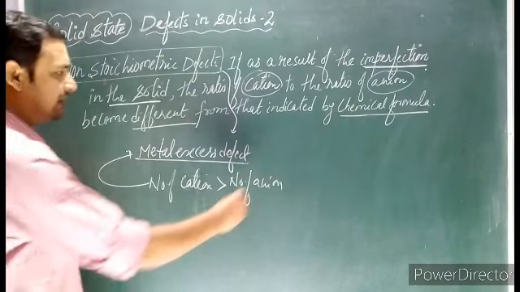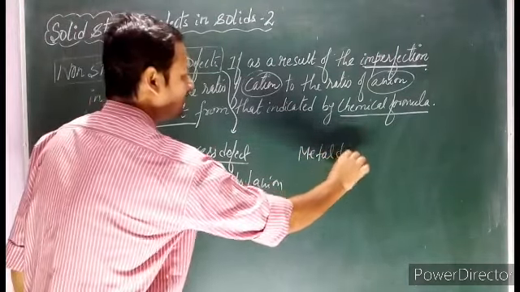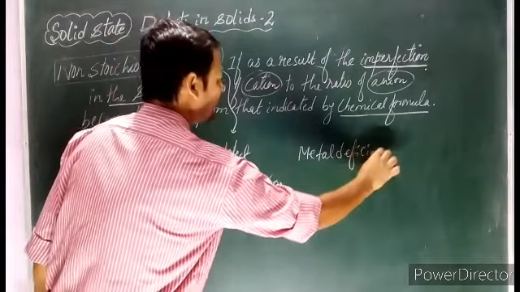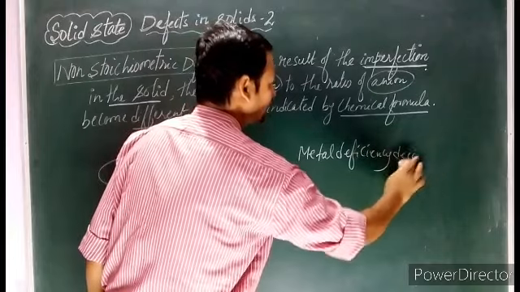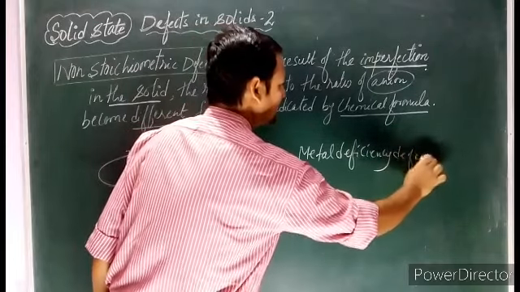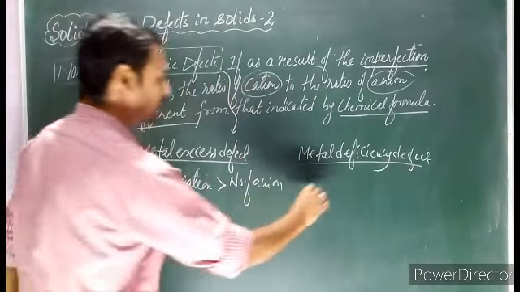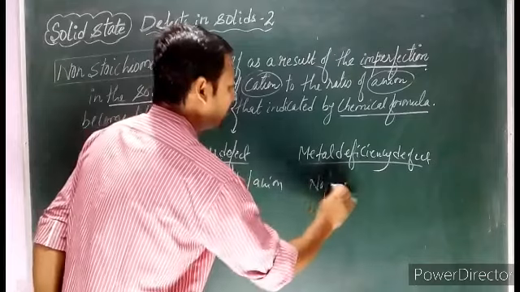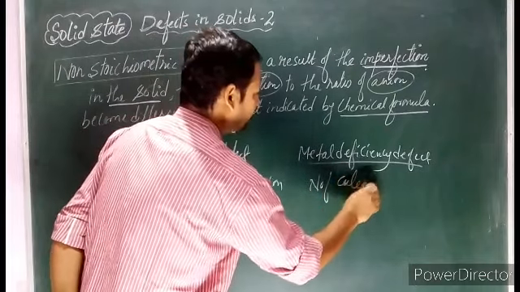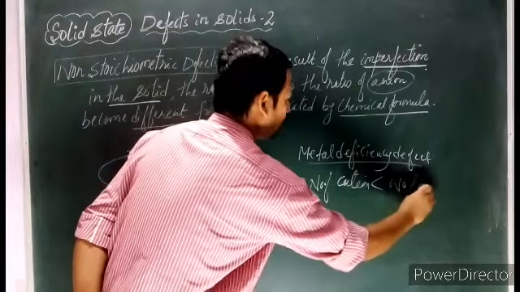And the second type we can have is the metal deficiency defect. It will be the opposite of that. Opposite means the number of cations is less than the number of anions.